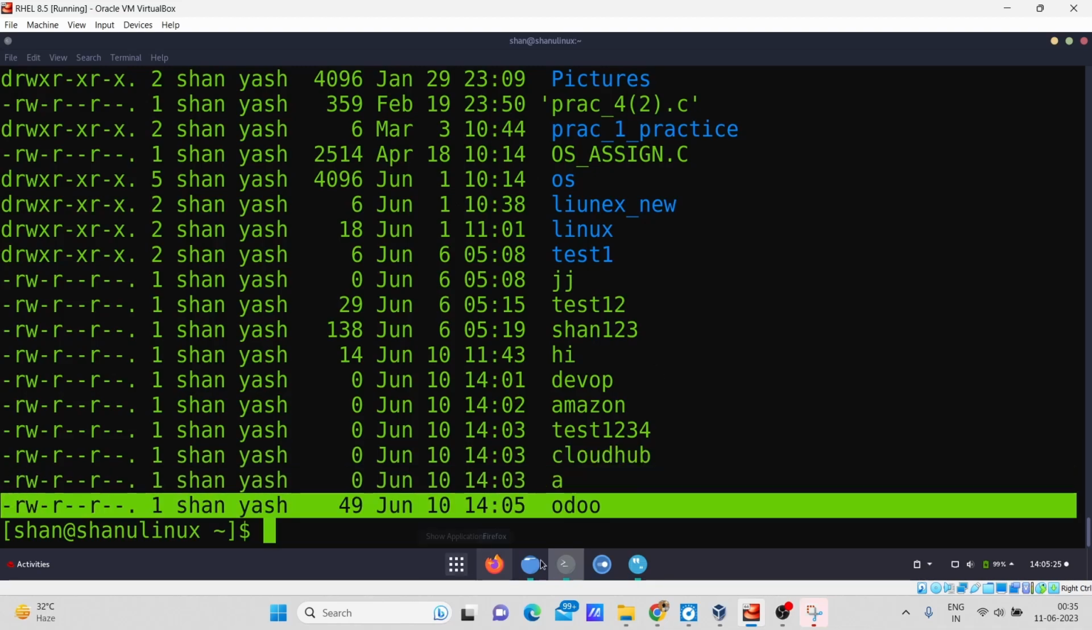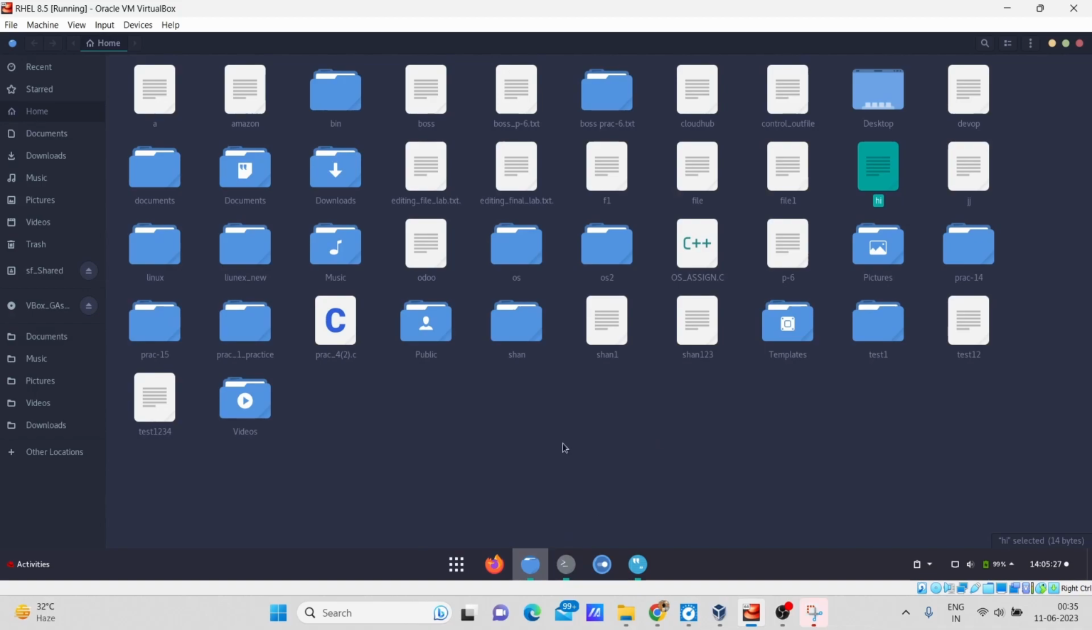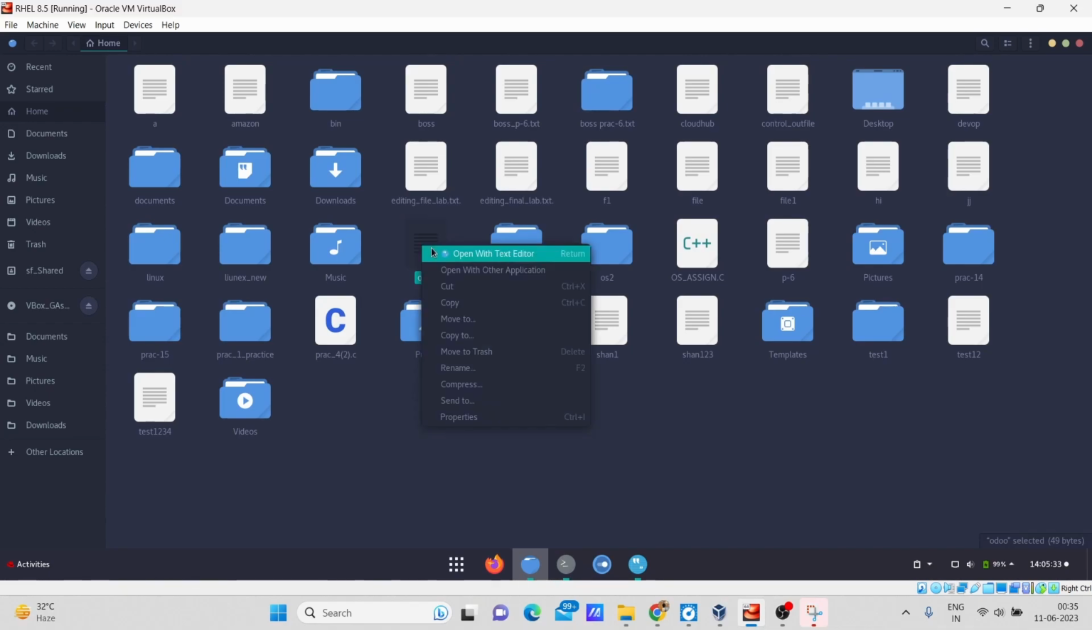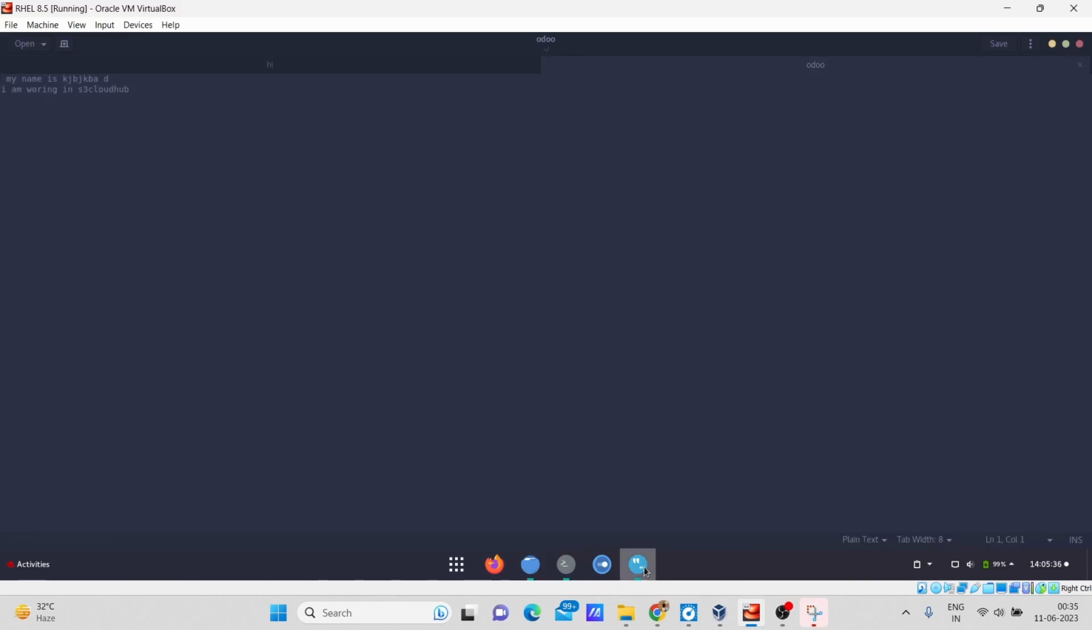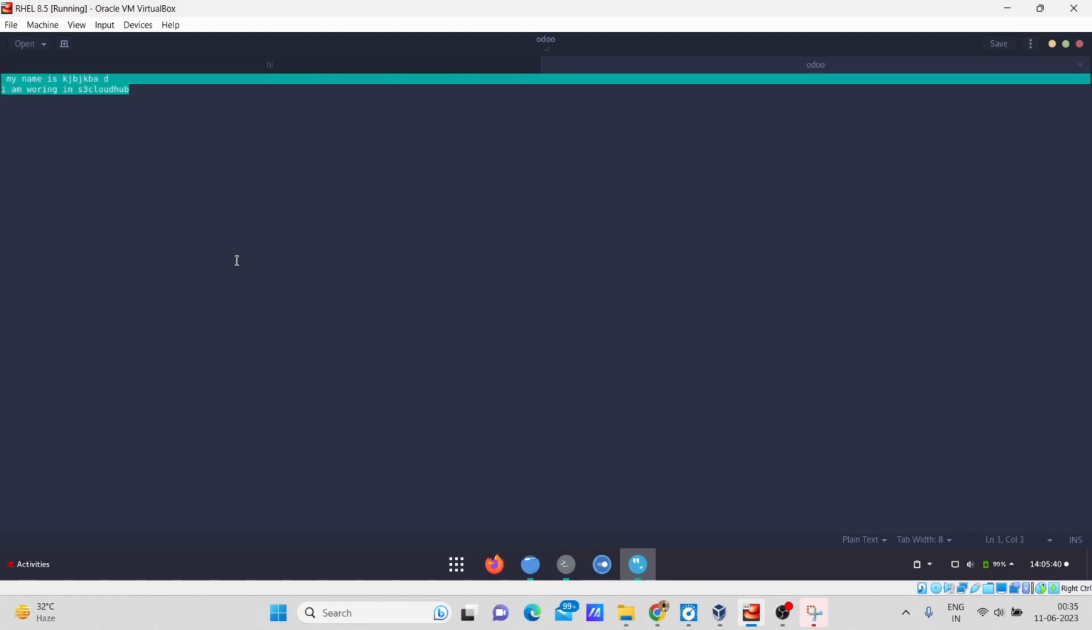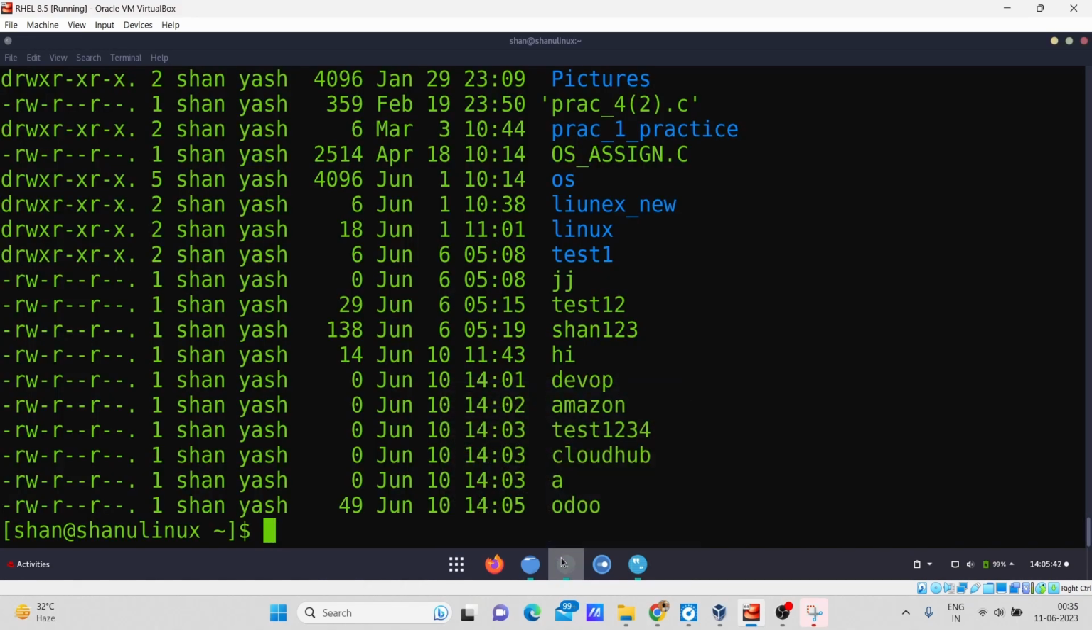And if I want to see whether the content is there or not, I will just go through this and see where my file is. Yeah, here it is. You can see the content which I wrote in the terminal has been displayed in my file also. So this is how you can use the vi command to create a file in editing mode.